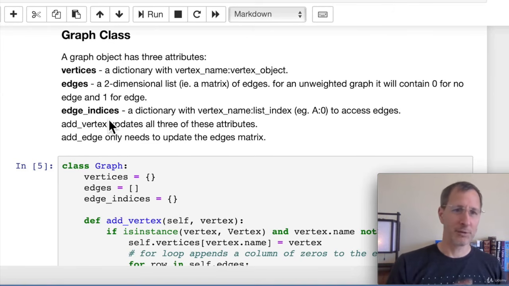So this is not the only way to implement this. This is how I chose to do it. You can implement it a different way if you find this too complicated. So we're going to have a few different methods that are part of the graph class. We're going to add vertex, which is going to update all three of these attributes. We're going to add an edge, which only really needs to update the edges matrix. And then we have a print function.